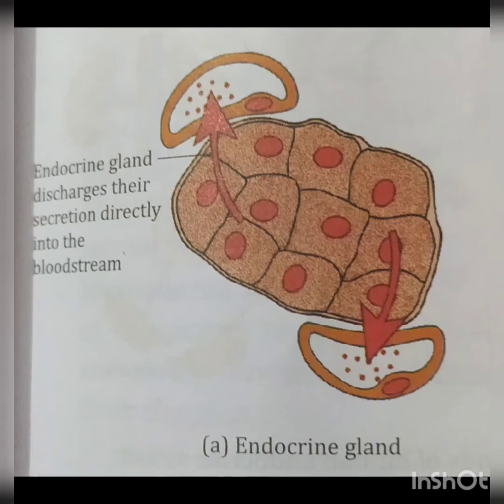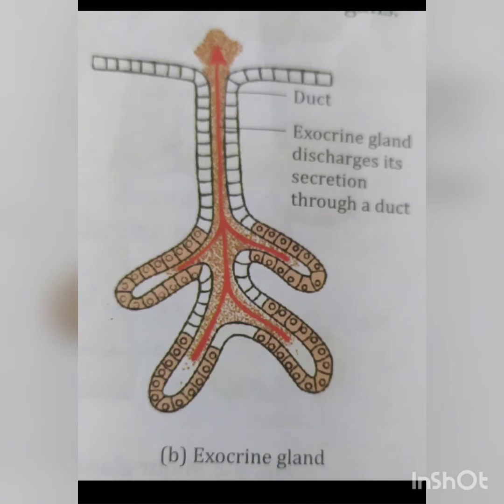Endocrine glands possess a compact network of blood capillaries. They discharge their secretions directly into the surrounding bloodstream for transport directly to the site of action. Therefore, they are also called ductless glands. Examples are thyroid, pituitary, and adrenal glands. The exocrine glands discharge their secretions through a duct. Hence, they are also called duct glands.